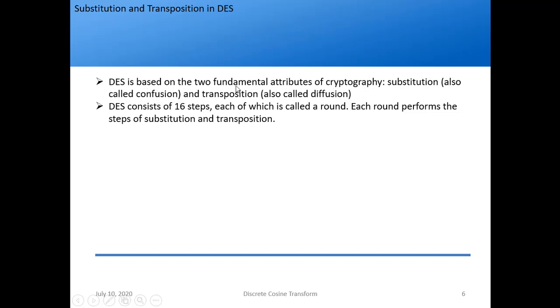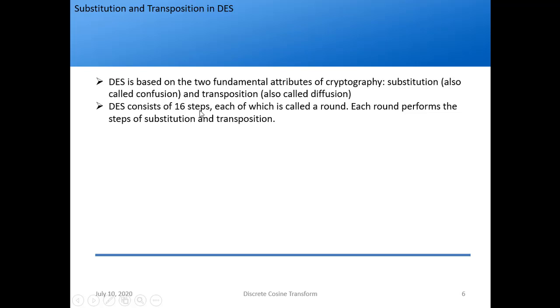Because what we are doing is substituting. For example, we have monoalphabetic and polyalphabetic ciphers, right? So we are substituting symbols for other symbols. We are confusing the attacker. And transposition is also used, which is also called diffusion, meaning we are juggling the data. So that is diffusion. DES consists of 16 steps, each of which is called a round.